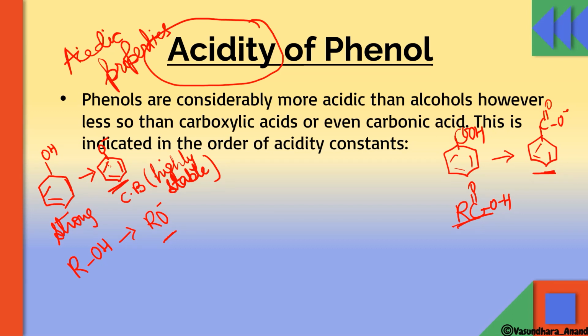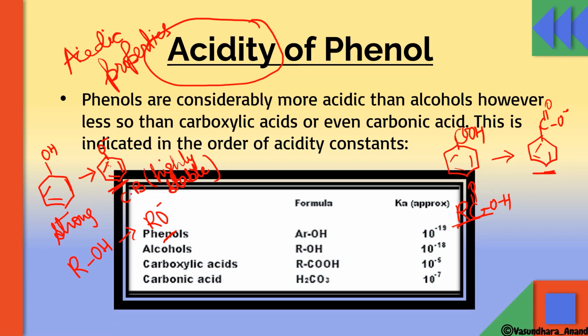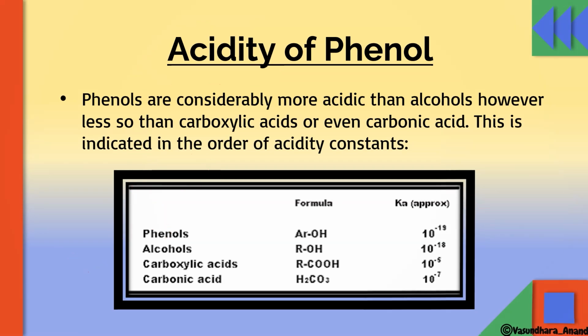This is indicated in the order of acidity constants: for phenol the constant is 10 to the power minus 10, alcohol 10 to the power minus 18, carboxylic acid 10 to the power minus 5, and carbonic acid 10 to the power minus 7. This is not to be learned, just data, so that's why I have mentioned it here.